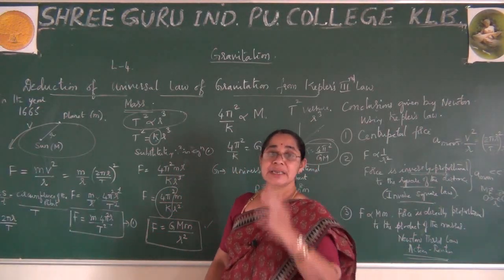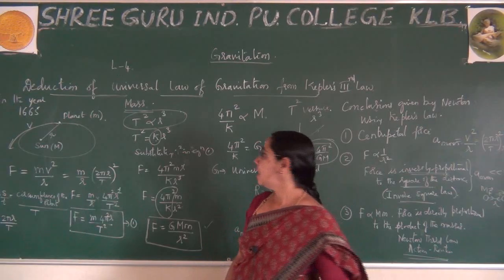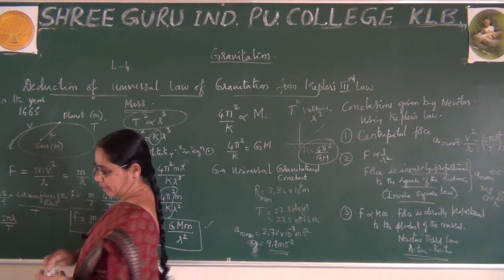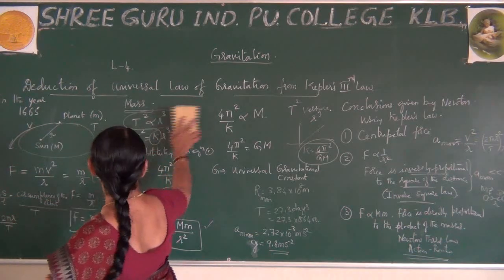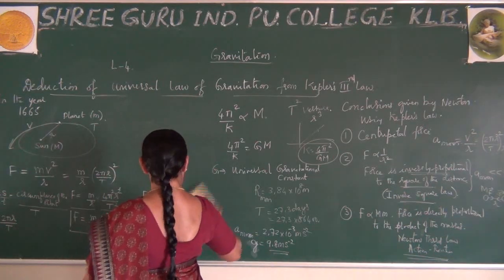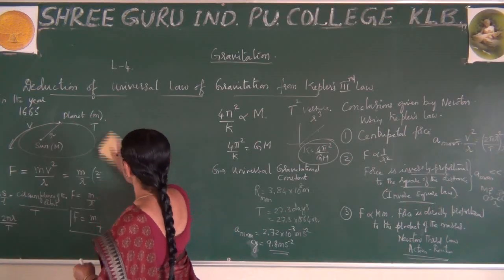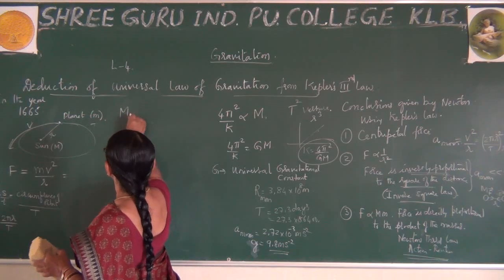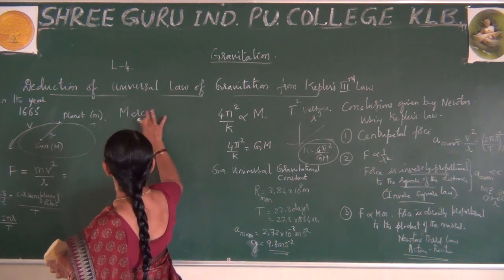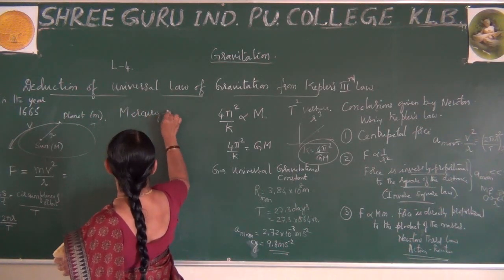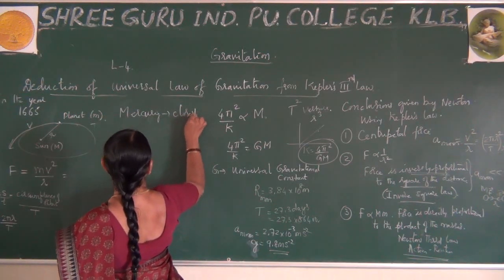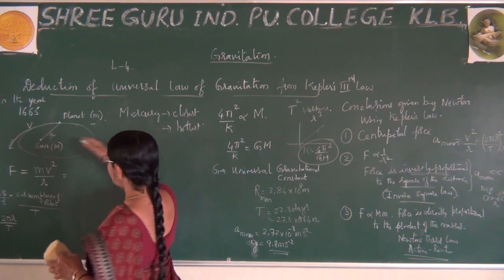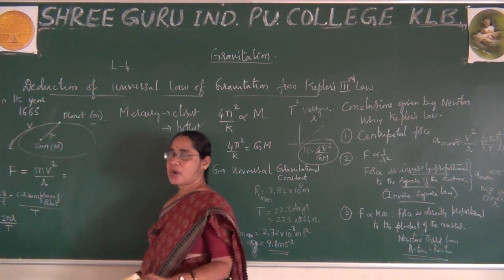At the same time, since it is very close to the sun, the time period, please observe, for Mercury, which is closest to the sun, and at the same time you can remember it is hottest, because it is near to the sun, which will be very hot.